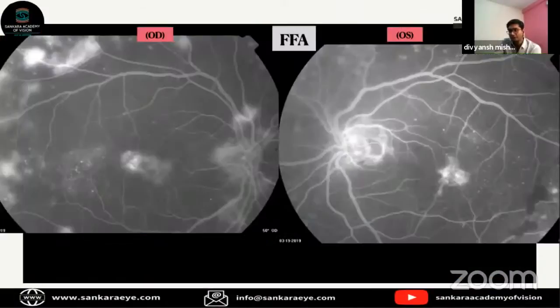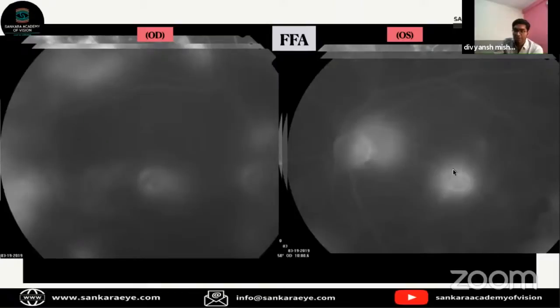So this was an FFA where we can see certain background diabetic changes, proliferative disease, which is seen at various levels, superior, inferior, and temporal to the arcades. In the left eye, neovascularization at the disc, and certain kind of abnormal blood vessels or vasculature at the fovea, which in the late phase shows some kind of staining, more in the left eye.